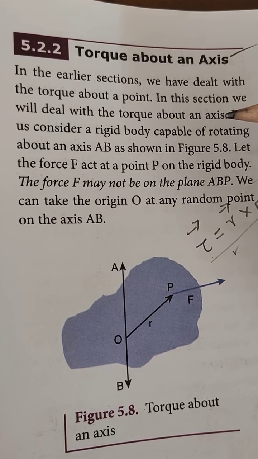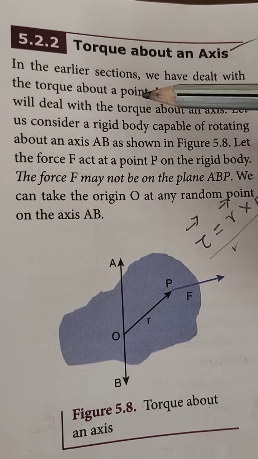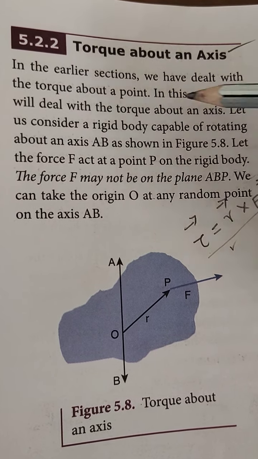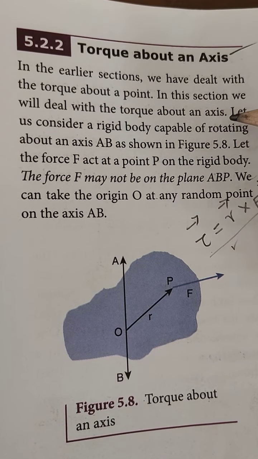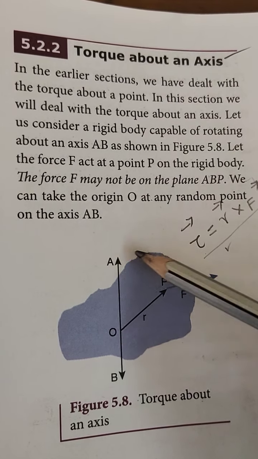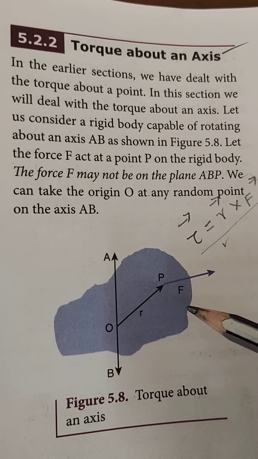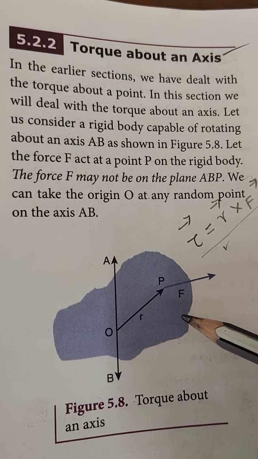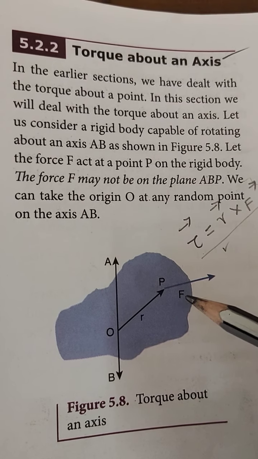In the last classes we dealt with torque about a point, not an axis. In this session, we deal with the torque about an axis. Let us consider a rigid body. A rigid body is one which maintains its definite and fixed shape even when an external force acts on it.